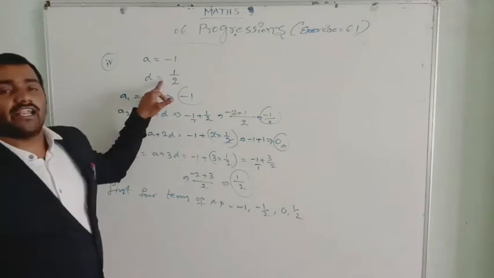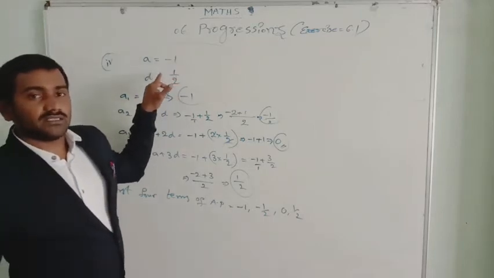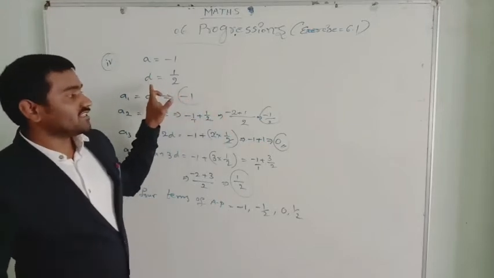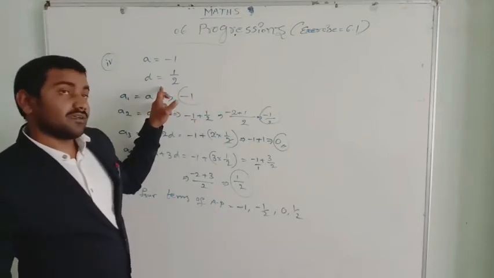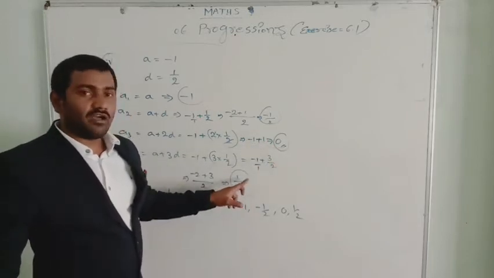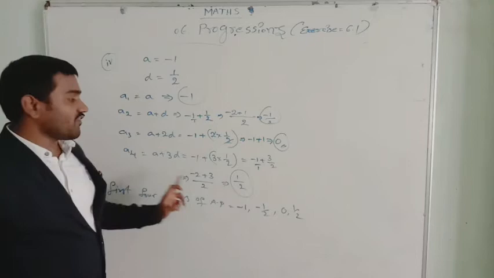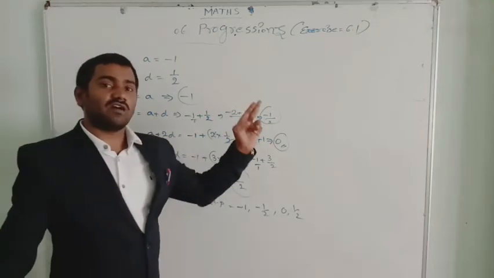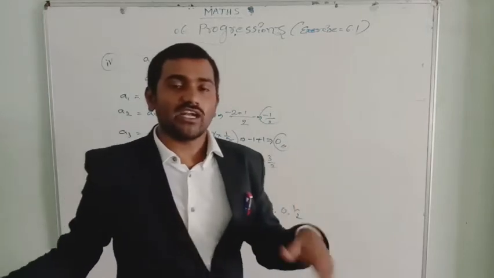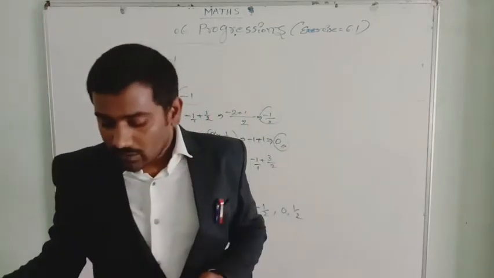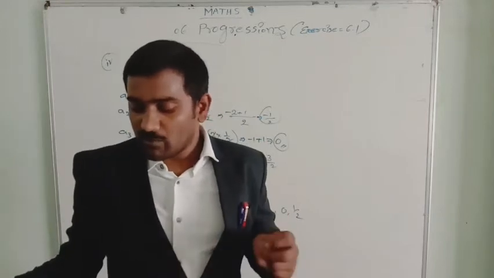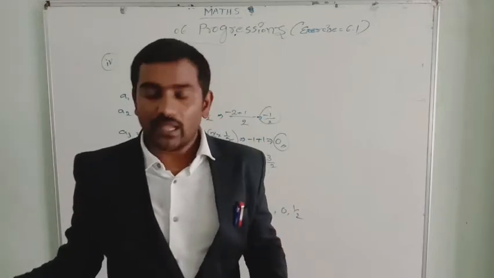Here we add half each time: -1 plus half is -1/2, -1/2 plus half is 0, 0 plus half is half. Now when you go for A5 you will get 1, then 1 and a half, 2, 2 and a half, 3, 3 and a half, 4, like that. Okay, simple. The two problems of this exercise, question number 3 and question number 5, you need to do yourself.